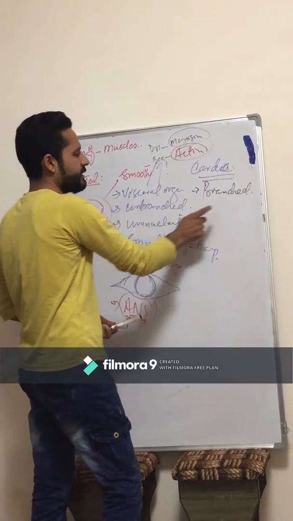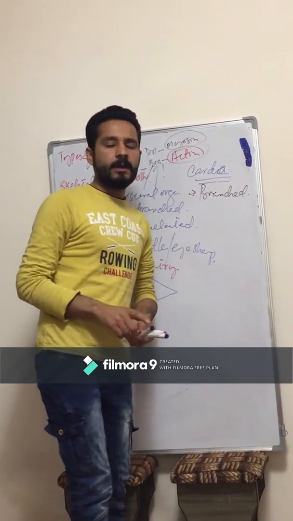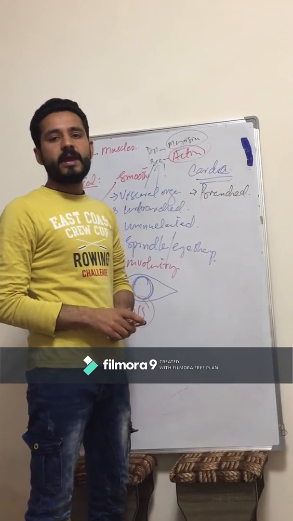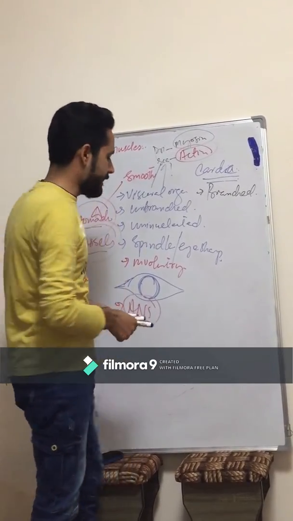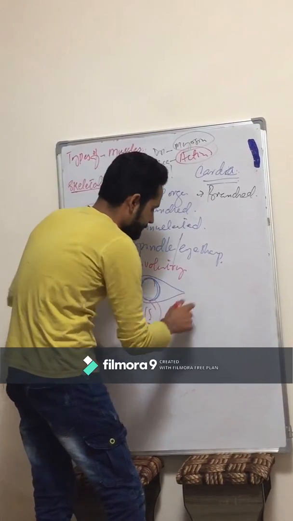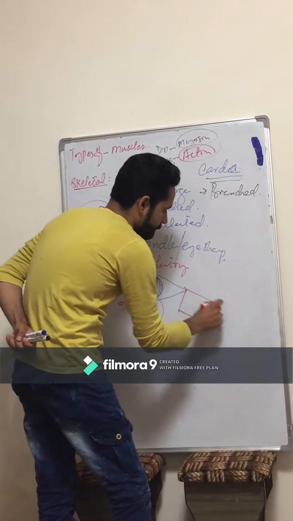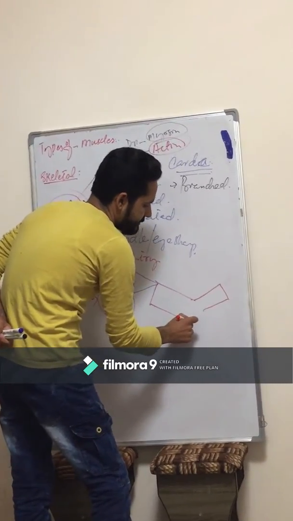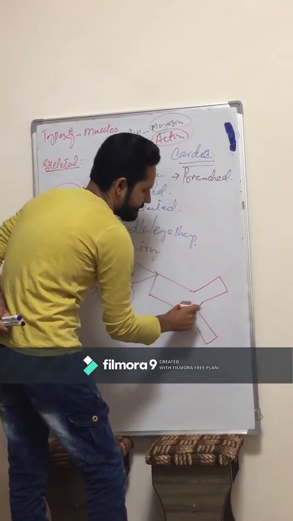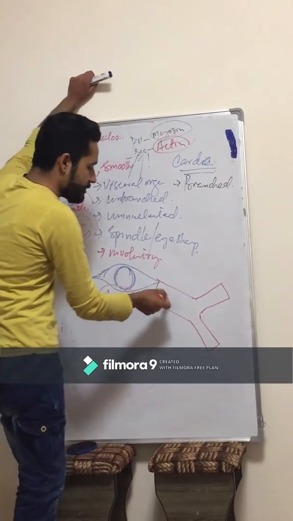They are uninucleated, though sometimes cardiac muscles may have more than one nucleus, we can say binucleate. Its structure is like this. As we discussed already, this is branched muscle.